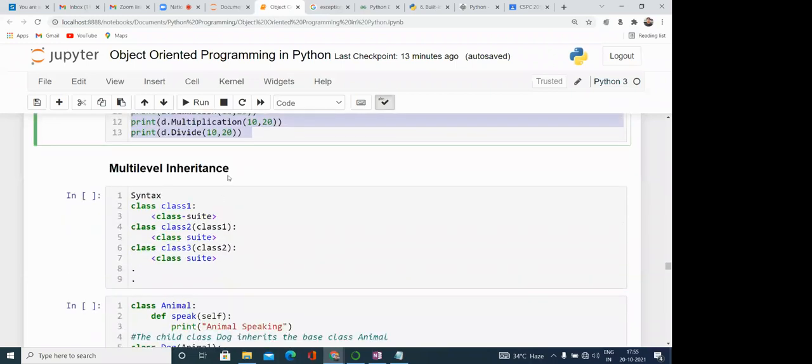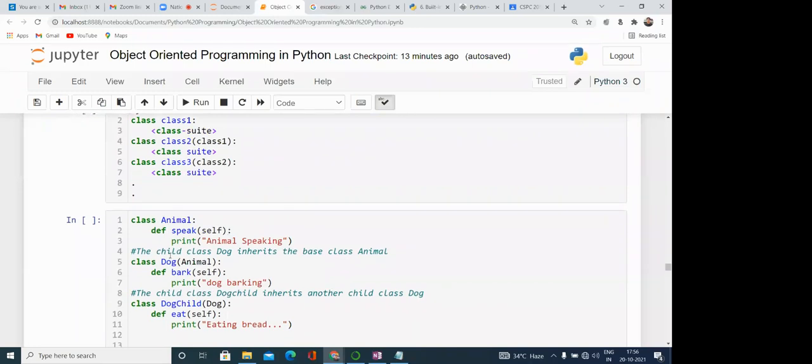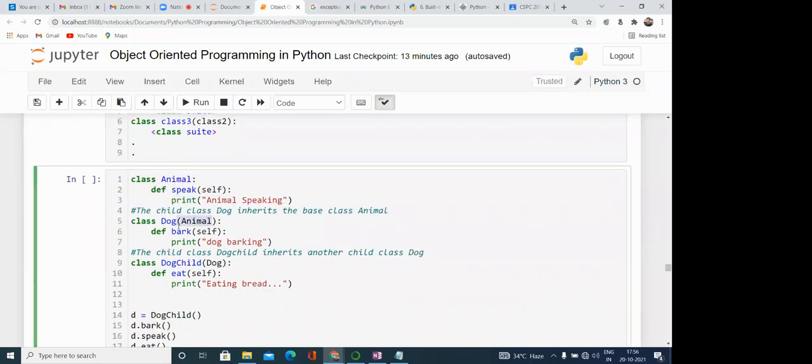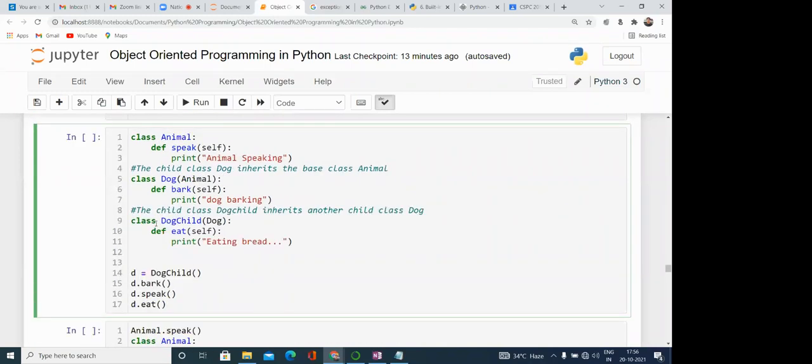Similarly, multilevel inheritance is also the same. The class Animal is here, and the Dog class inherits Animal. One more class, the dog child, inherits Dog. So Dog inherits Animal, and this DogChild class inherits Dog. The last DogChild class contains all the methods of the previous classes, so by creating its object, we can call all three methods.